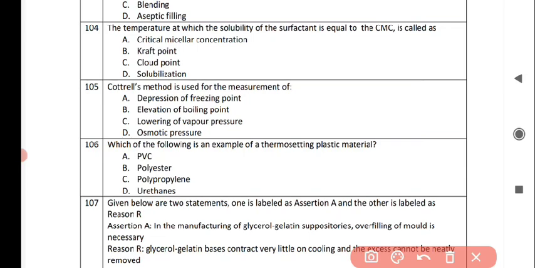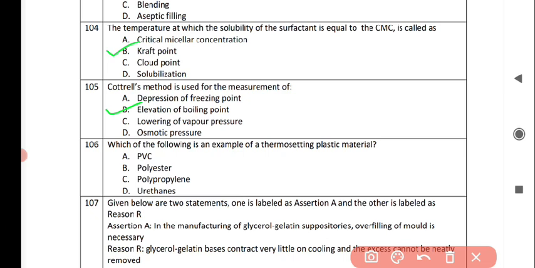Next question is, the temperature at which the solubility of the surfactant is equal to the CMC is called as, and the correct answer is option B, Kraft point. Next question is, Cottrell's method is used for the measurement of, and the correct answer is option number B, deviation of boiling point.